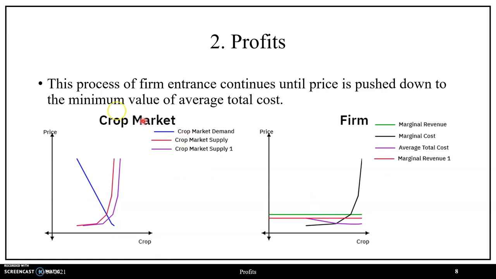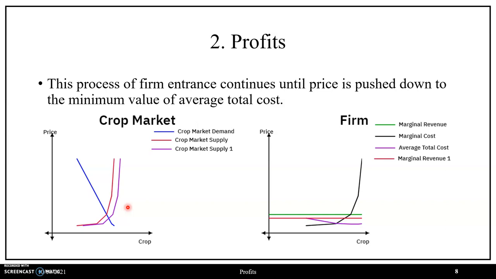So then, with positive economic profits still existing, this process of firm entrance will continue until the price is pushed down to the minimum value of average total cost. So here we have a continuing example from what we saw on the last slide. We had our initial shift from market supply to market supply 1, and for our firm, our initial downward shift from marginal revenue to marginal revenue 1. Since economic profits still exist, this incentivizes new firms, since there's low barriers to enter into the market.